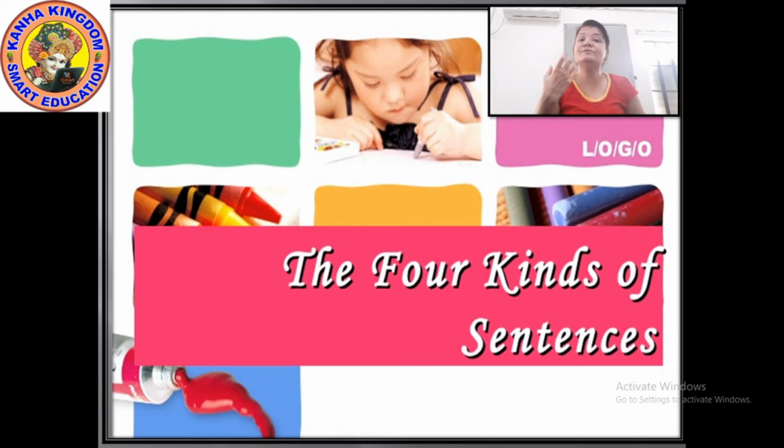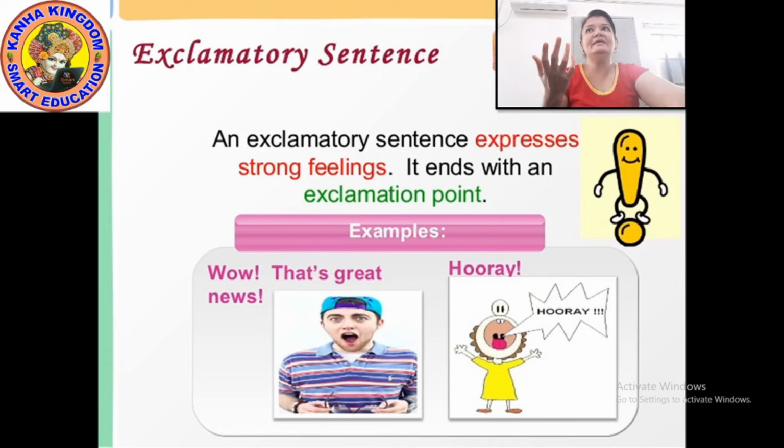Fine. Now moving to the exclamatory sentence. An exclamatory sentence expresses strong feelings and it ends with an exclamation point. Exclamation point means exclamation mark, one line and a dot under it. It ends with an exclamation point or you can say exclamation mark.